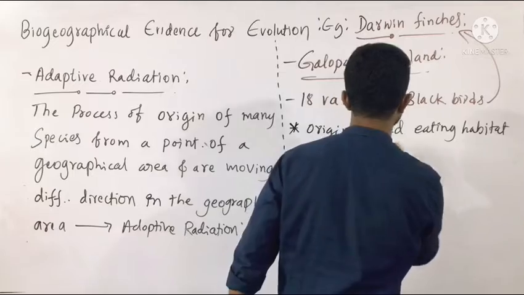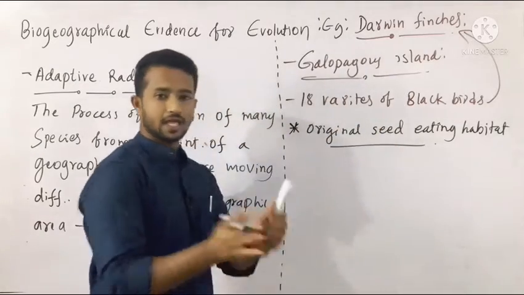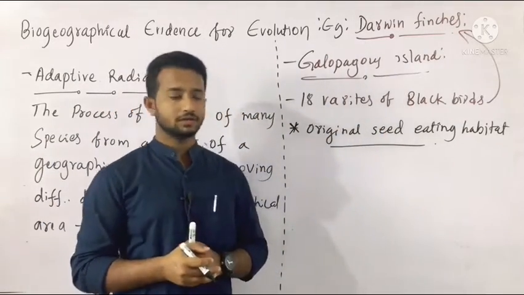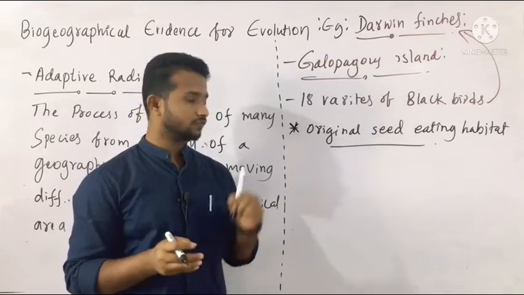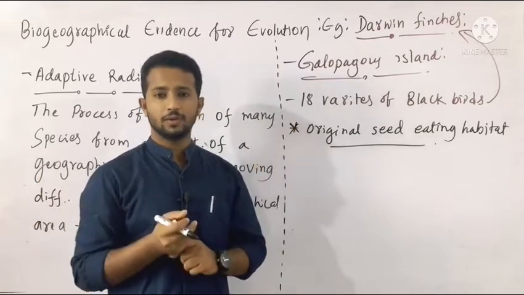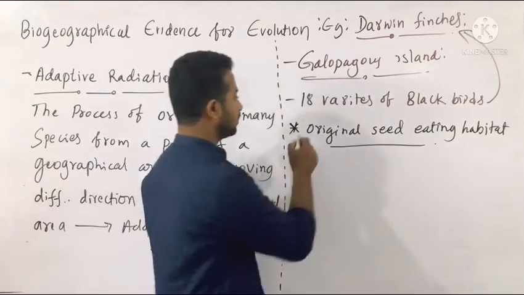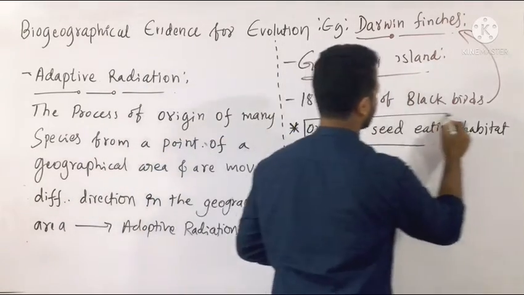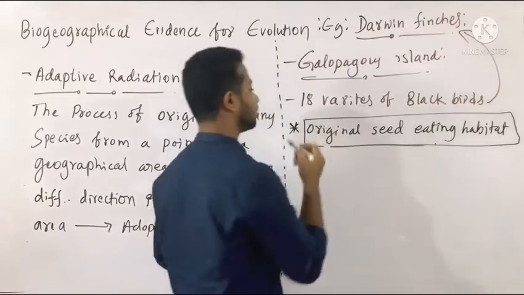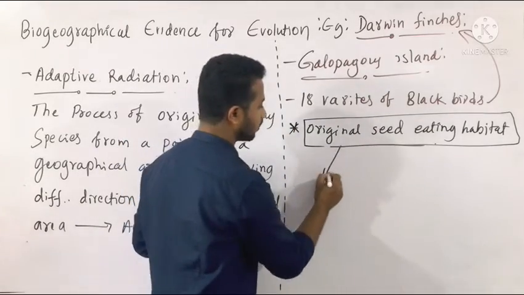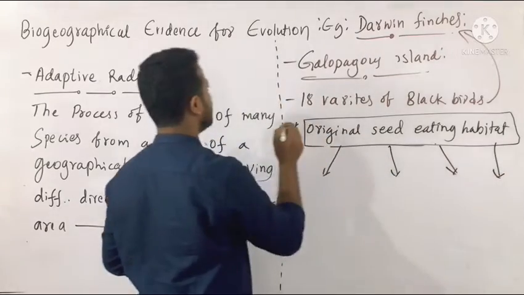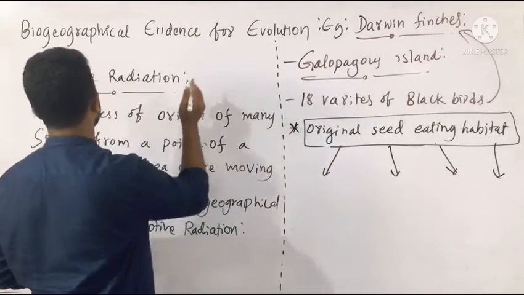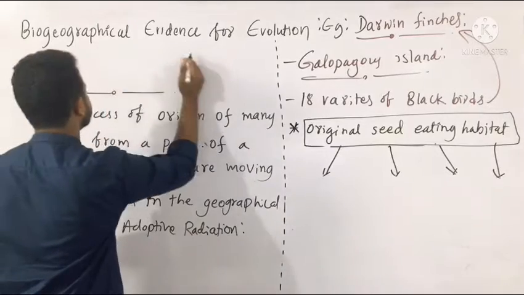From this original seed eating habitat, they are diverging into many variations, which is also an example of divergent evolution. From the common point, they diverged into many features. See, for example, if we plot the different varieties of this original seed habitat, we will list a few more examples. Like from the normal seed eating varieties, different varieties of Darwin finches are observed.